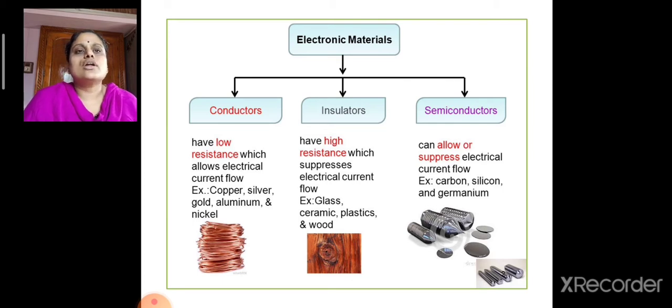So, the electronic materials are mainly classified as conductors, insulators and semiconductors. Examples for conductors are mainly metals: copper, silver, gold, aluminium and nickel. Examples for insulators are glass, ceramic, plastics and wood. For semiconductors, examples are carbon, silicon and germanium.